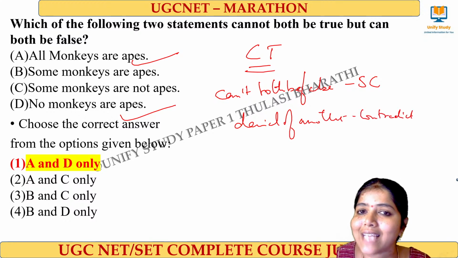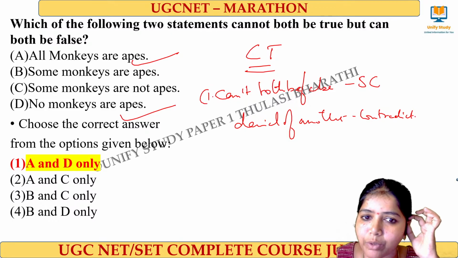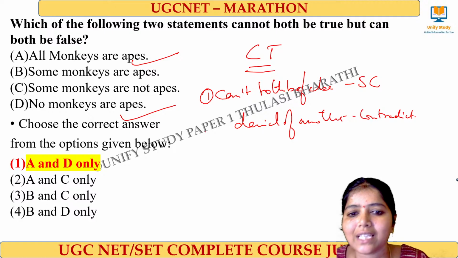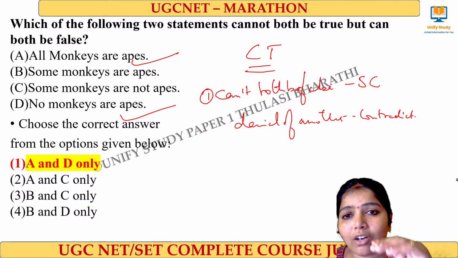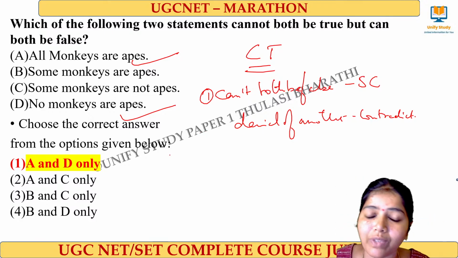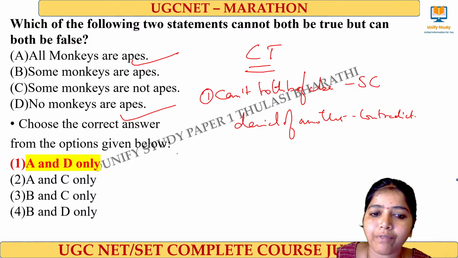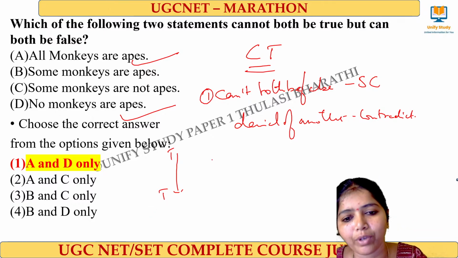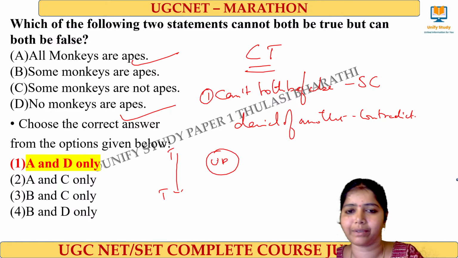Simply draw this diagram and practice, easily you can do it. This is with respect to contrary, this is with respect to sub-contrary, this is with respect to contradictory. For subaltern, if it is true from upward, downward it is always true. That you have to remember. Then you also have to remember the undetermined.